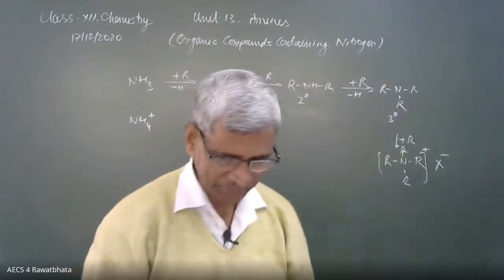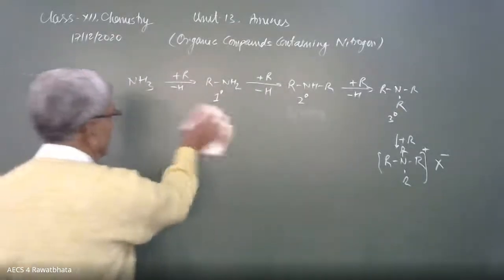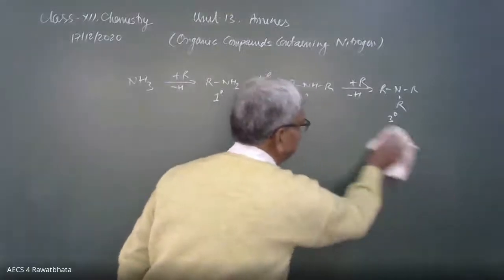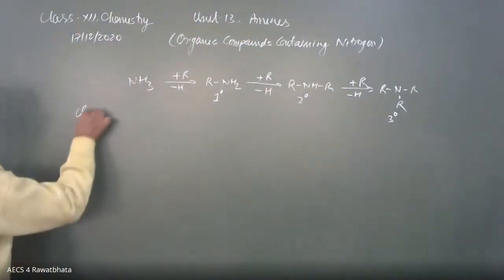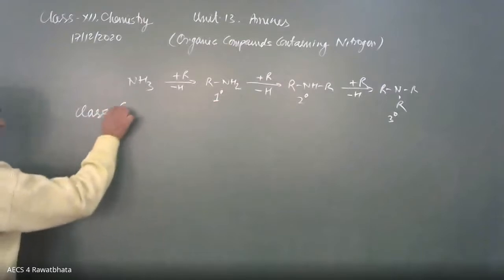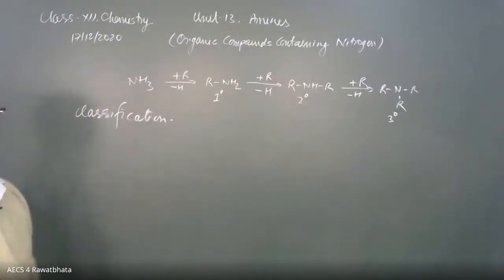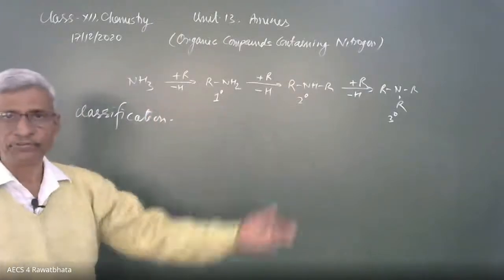Then what is the classification of amines? The one classification is primary, secondary and tertiary amines, and these are the different classes.